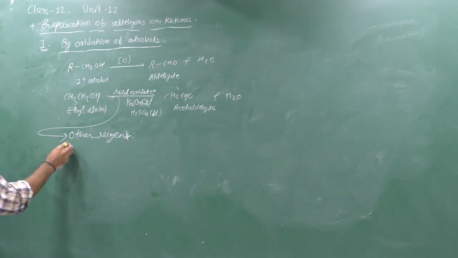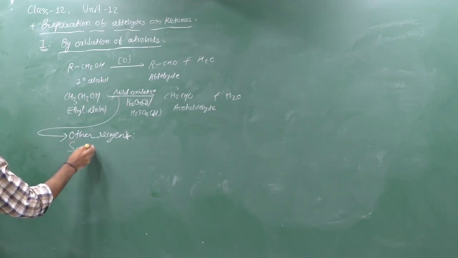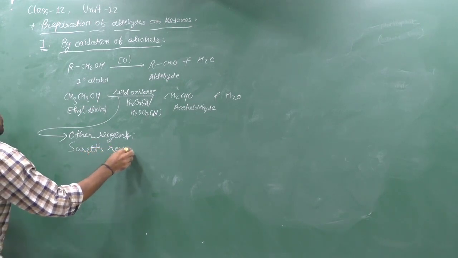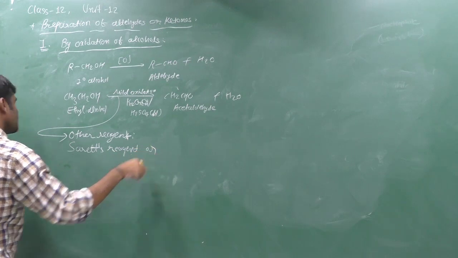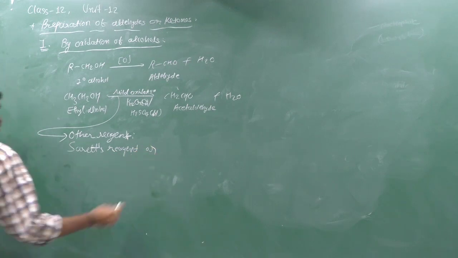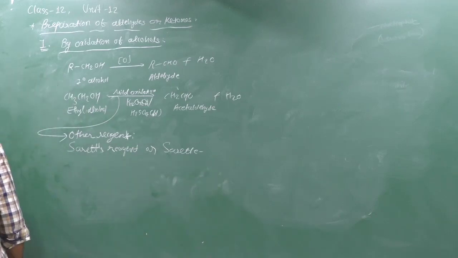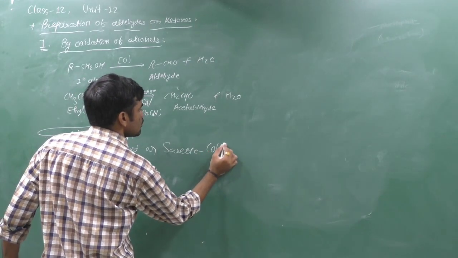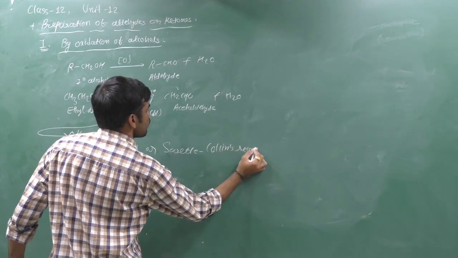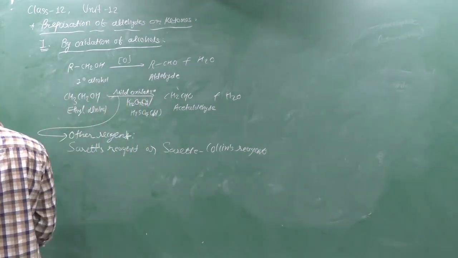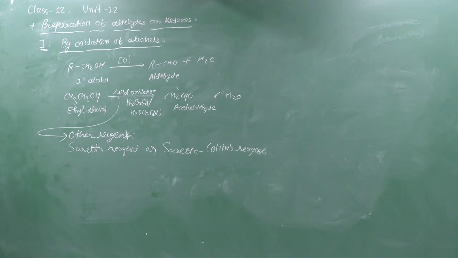First one is Sarrett's reagent, or it is also known as Sarrett-Collins reagent. How does the reagent work? It converts primary alcohol to aldehyde. It is a mild oxidizing agent. Clear? How can we prepare it?